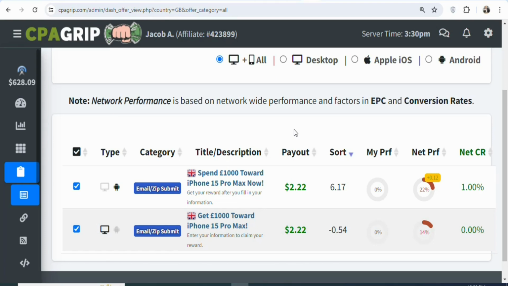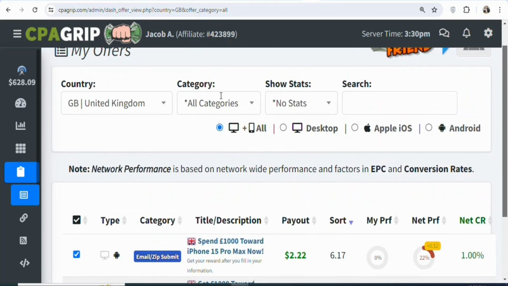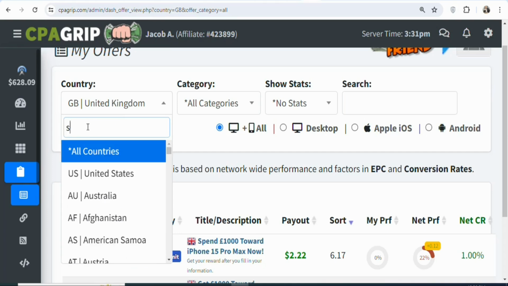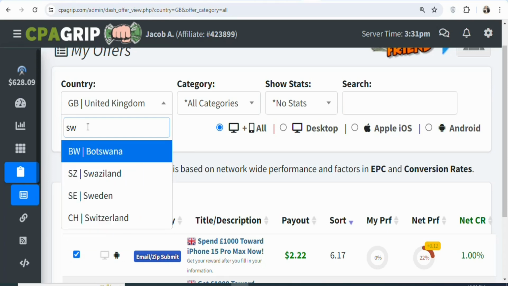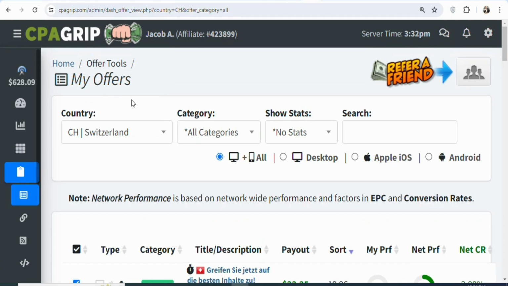So what you have to do is search so that you can find a country where you can get offers with high payout. You can search for any country that you want. For example, you can come right here and then click on it. Once you click on it, just search for any country that you want. In this case, I'm going to search for Switzerland. So search for it. Once you search for it, you can see it right here. Click on it, and you're going to see a page like this.